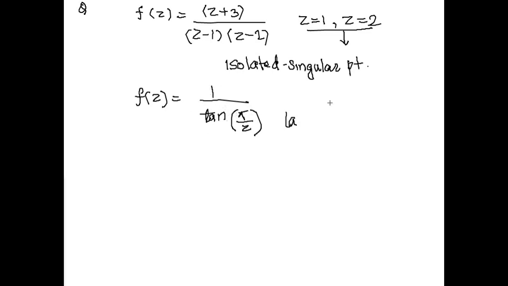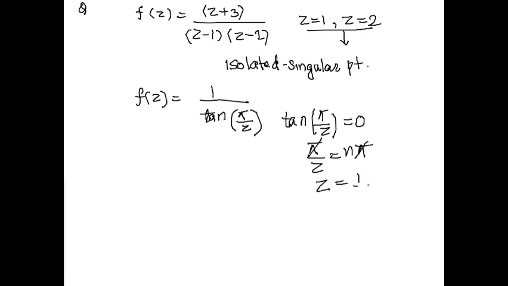So tan of pi by z equals 0. I want to find the singular points for this given function. For this, pi by z equals n pi. For every n pi value, tan equals 0. If I cancel pi with pi, the value of z is 1 by n.